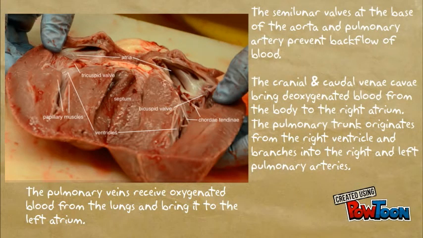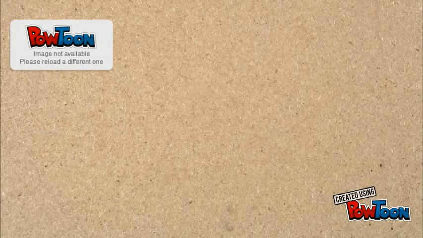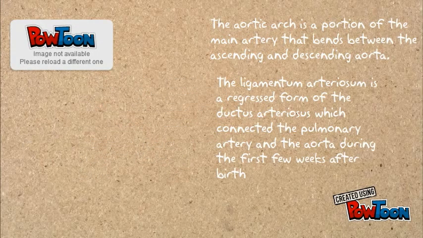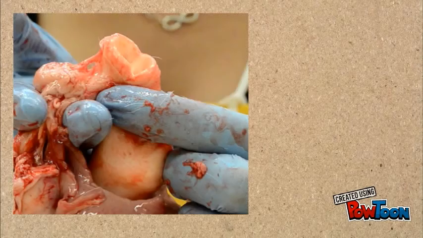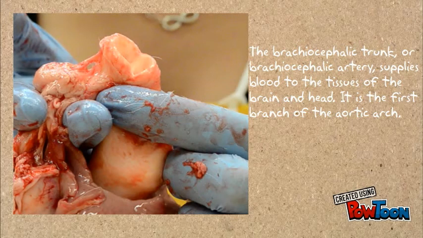The pulmonary trunk branches into the right and left pulmonary arteries. The pulmonary veins bring oxygenated blood to the left atrium. The aortic arch is a portion of the main artery that bends between the ascending and descending aorta. The ligamentum arteriosum is a regressed form of the ductus arteriosus, which connected the pulmonary trunk to the aorta. The brachiocephalic trunk supplies blood to the tissues of the brain and head.